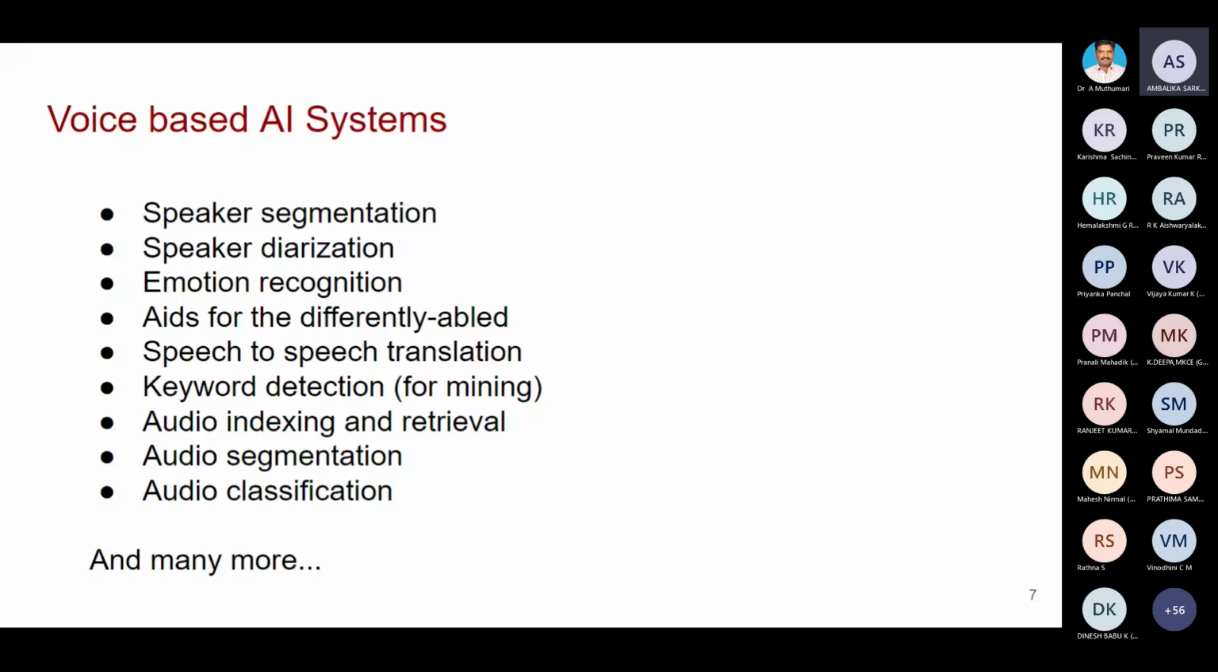Speech, only human beings can speak. Only we can produce speech. But audio includes speech, music, and all environmental sounds. Even noise comes under audio. Audio includes speech, music, environmental sounds, and noise. Everything is commonly called audio.